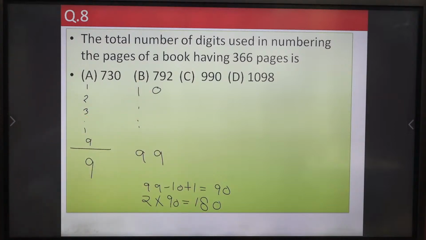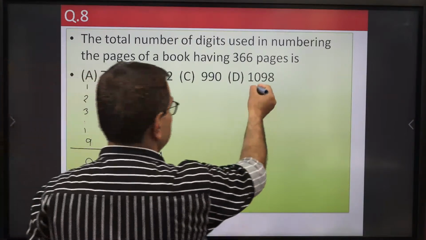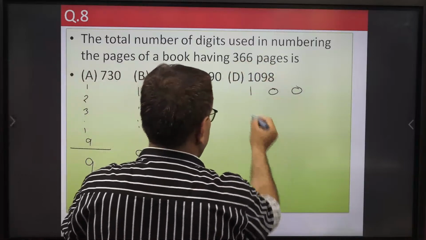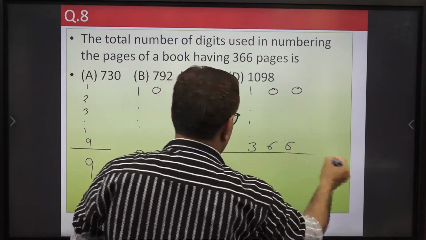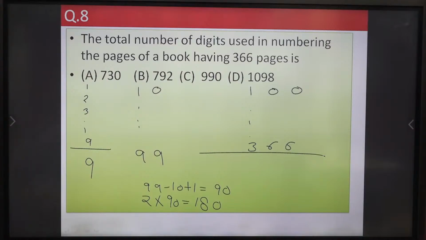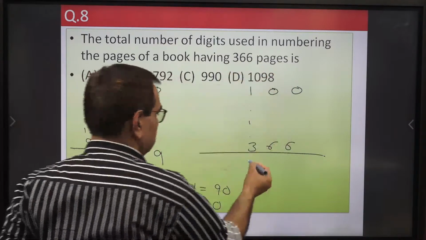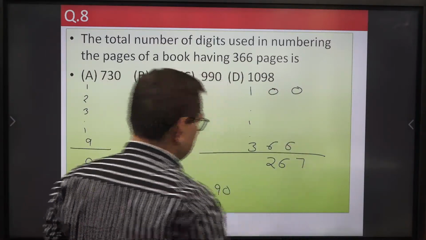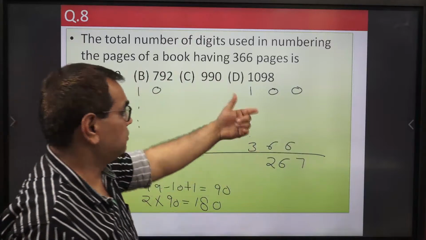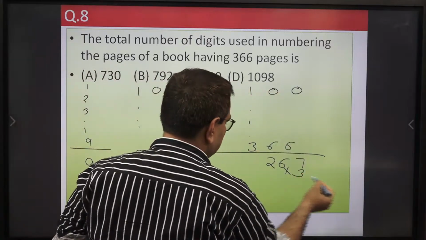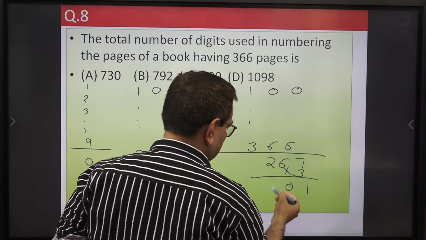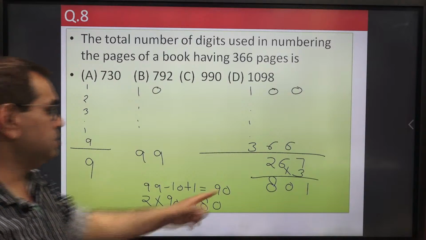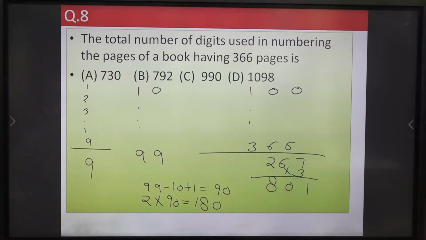Now come to 3 digit pages. They will start from 100, and we have to go up to 366. First of all, we have to calculate the number of pages. Again, this minus this plus 1: 366 minus 100 is 266, plus 1 is 267. Each page is of 3 digits, so multiplied by 3, that is 801. Now we can add these three numbers, and 990 will be our right answer.